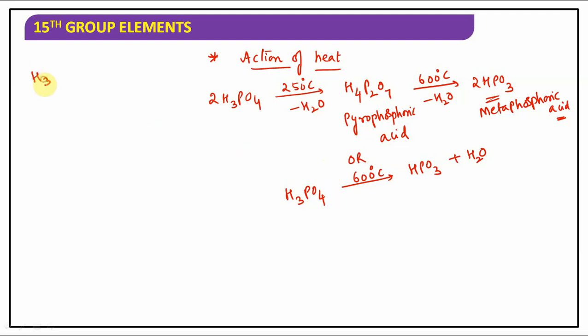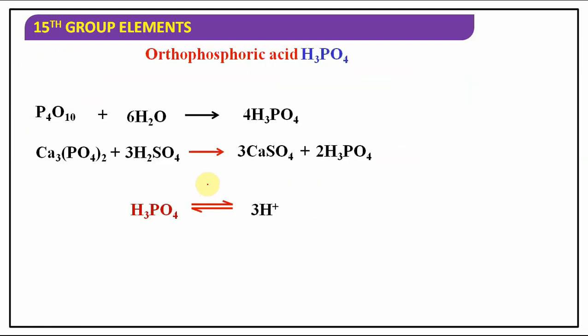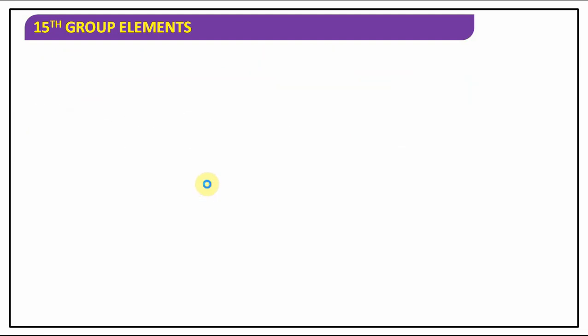So far we have done H3PO2, H3PO3, H3PO4. Clear? Means with H3 we have done. Check it: hypophosphorus, orthophosphorus, orthophosphoric. Now it will be very easy to go for the next series of acids. These three you can take as one series of acids. Next series of acids, what are we going to take? H4. Okay, H4 we will be taking.